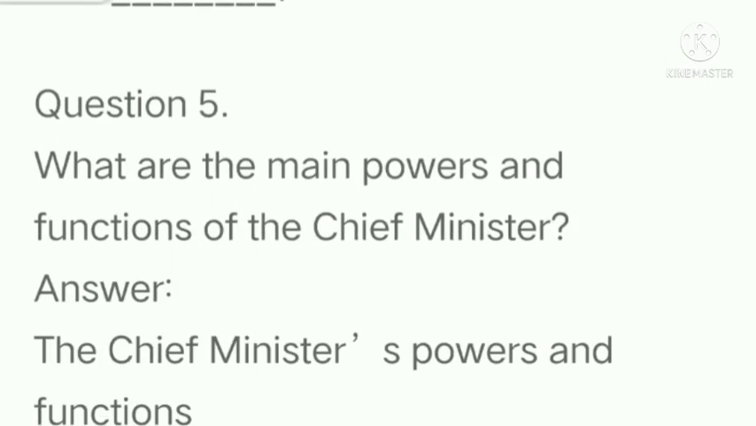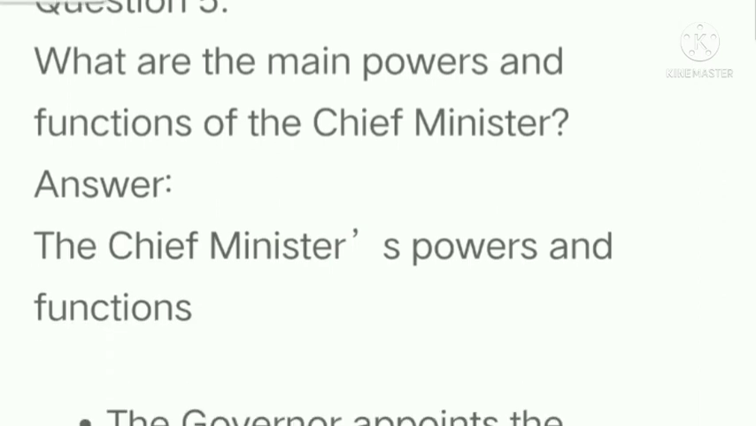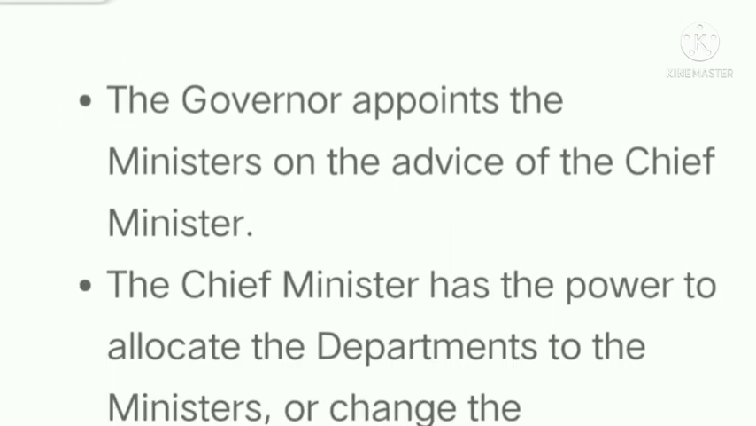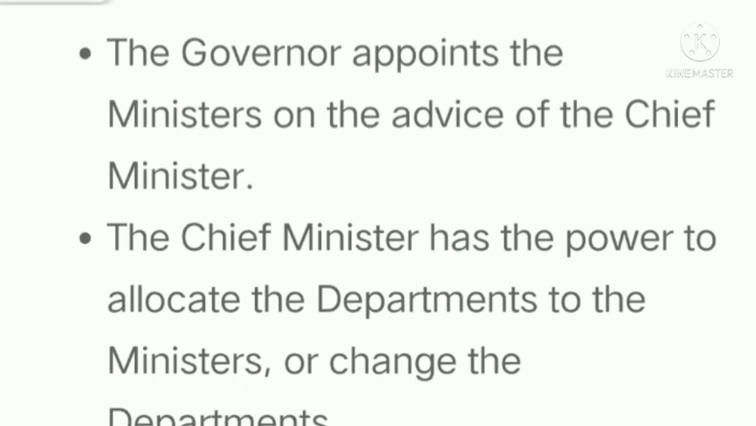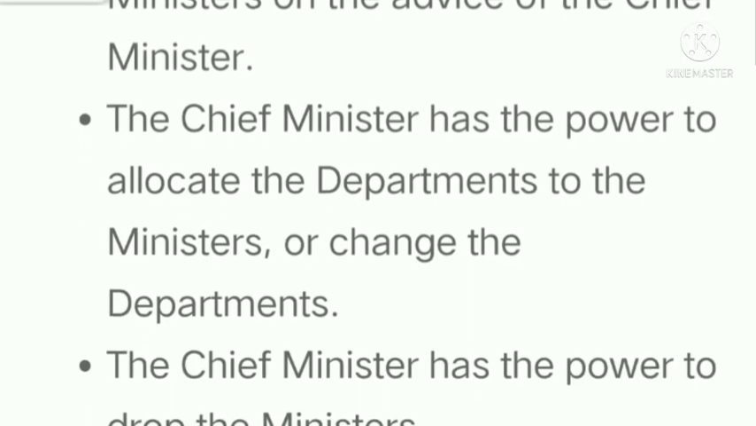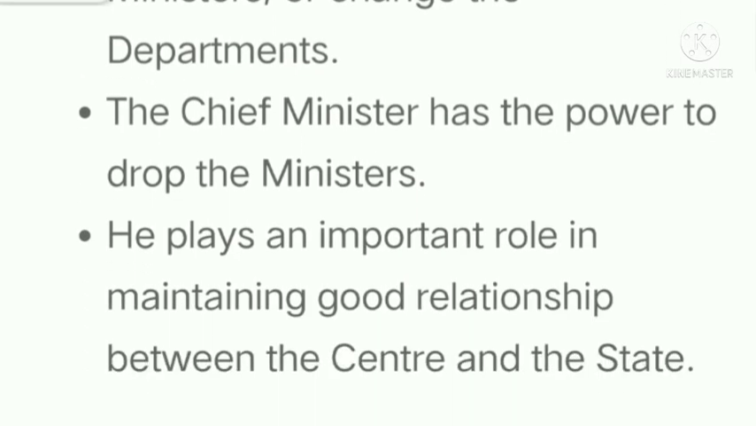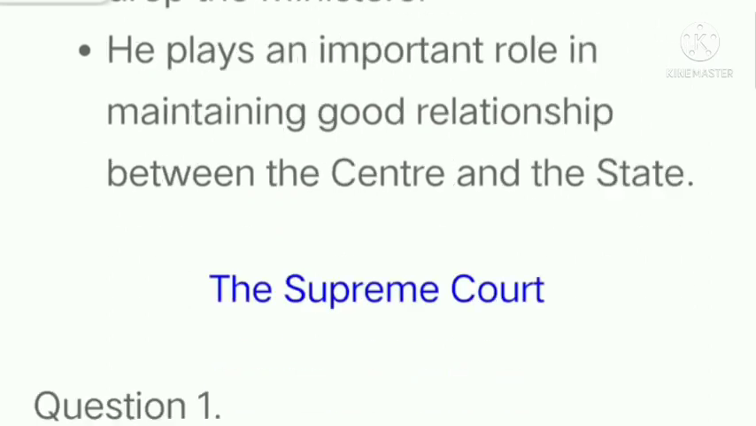What are the main powers and functions of the chief minister? Answer. The chief minister's powers and functions are: the governor appoints the ministers on the advice of the chief minister. The chief minister has the power to allocate the departments to the ministers or change the departments. The chief minister has the power to drop the ministers. He plays an important role in maintaining good relationship between the center and the state.